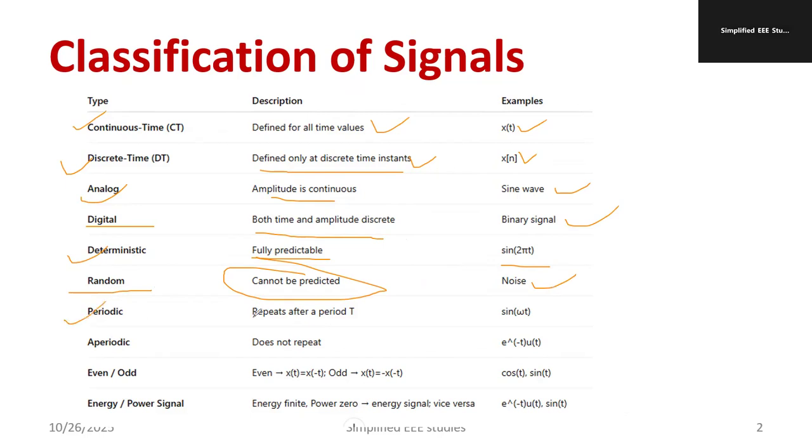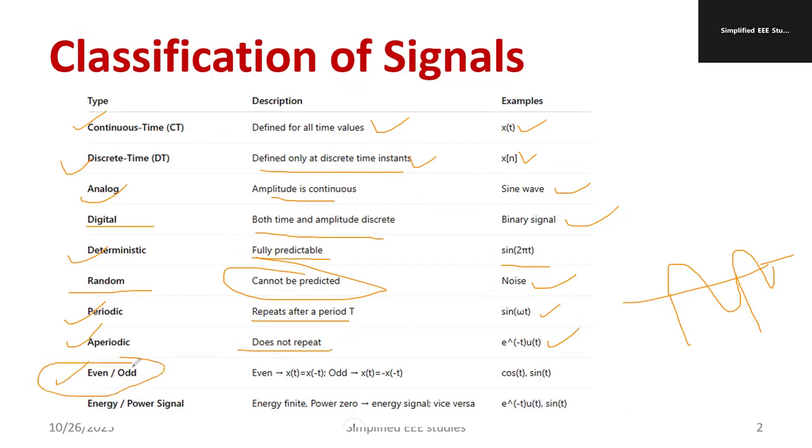A periodic signal repeats after a time period T, for example sin omega t, which varies over every interval. This is one cycle, and again it is going to repeat for another cycle. It keeps on going. An aperiodic signal is the opposite of a periodic signal, which does not repeat. For example, e to the power minus t u of t is a best example of an aperiodic signal.